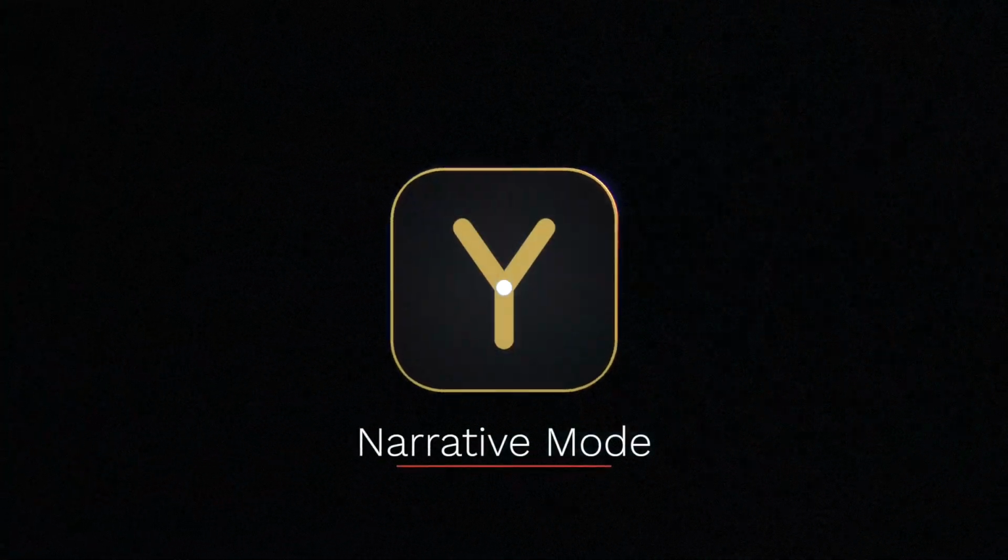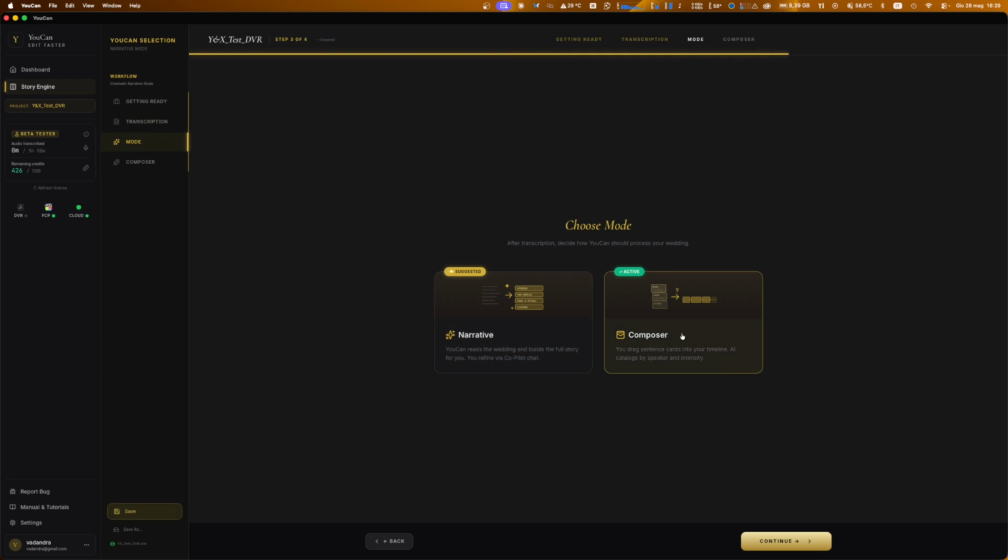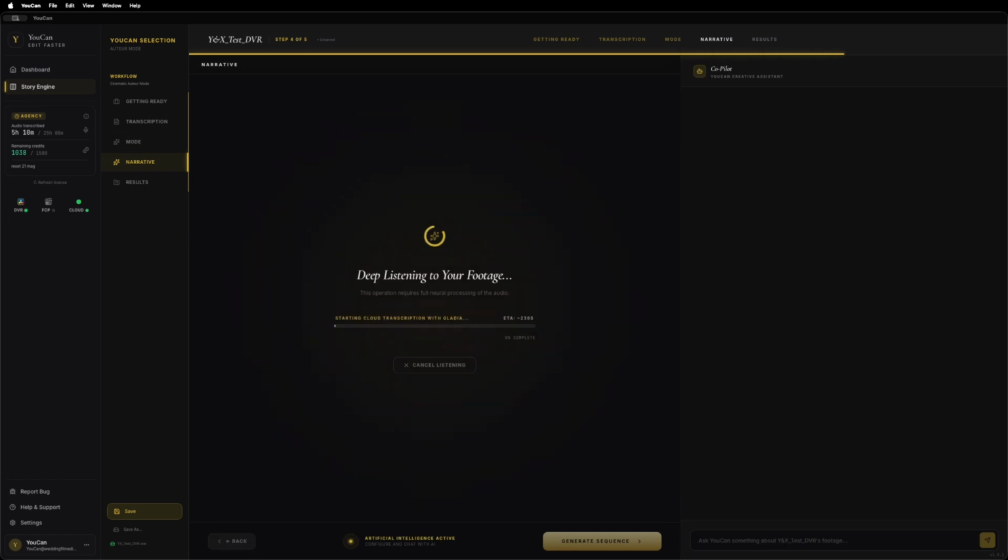Narrative mode, you are the director. The AI is your assistant. From the transcribed project, I go to the mode step and I choose narrative. I land on the narrative screen, and here is where the real magic of YouCan happens.